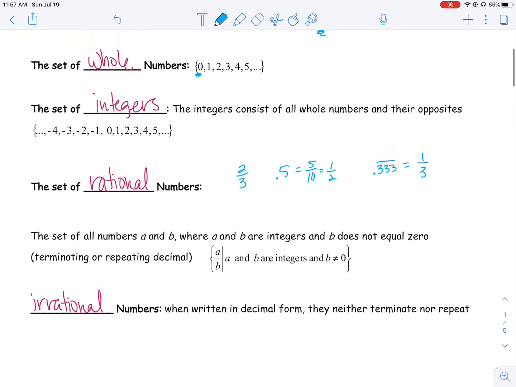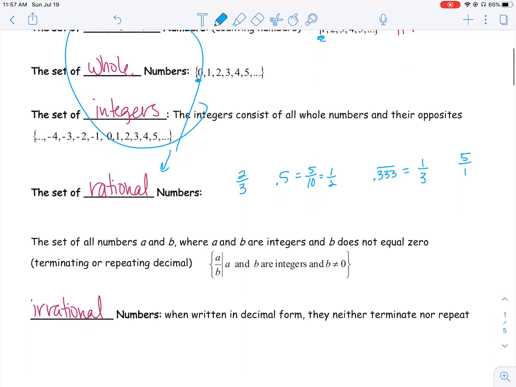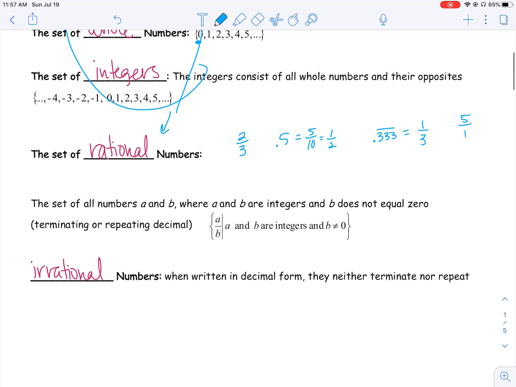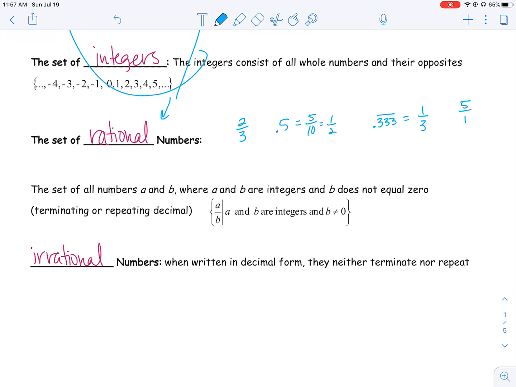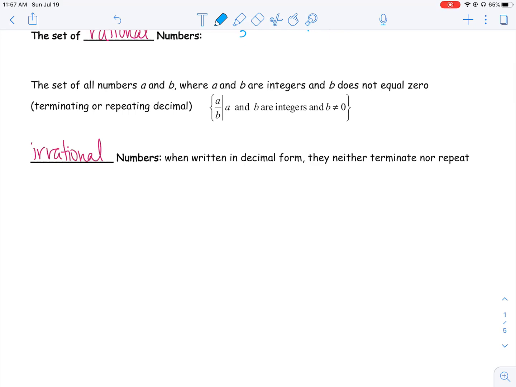And actually, integers, whole numbers, and natural numbers are also all rational numbers because we can take any of those numbers and write it as a fraction. For example, 5. Can I write 5 as 5/1? So all of these are also still rational numbers. Now, if it can't be written as a fraction, or if it's a decimal that keeps going on forever and ever and ever and doesn't repeat itself, we call that an irrational number.